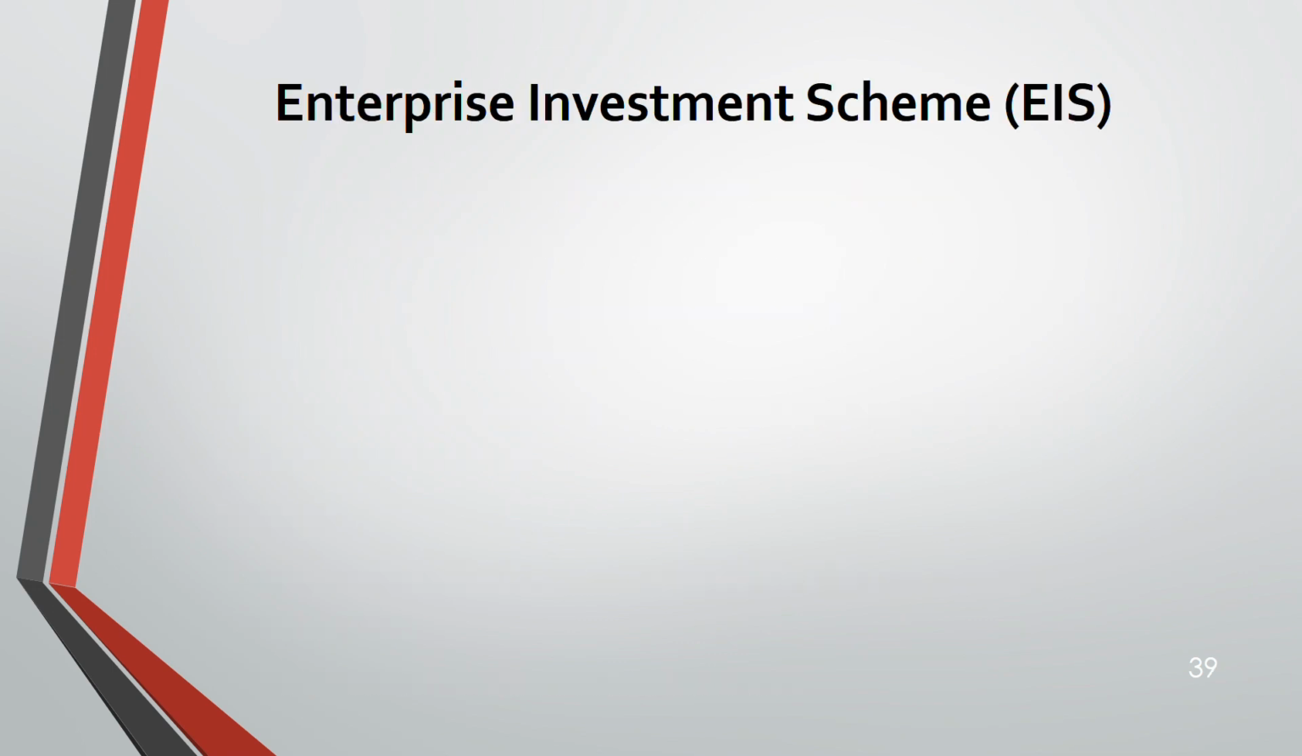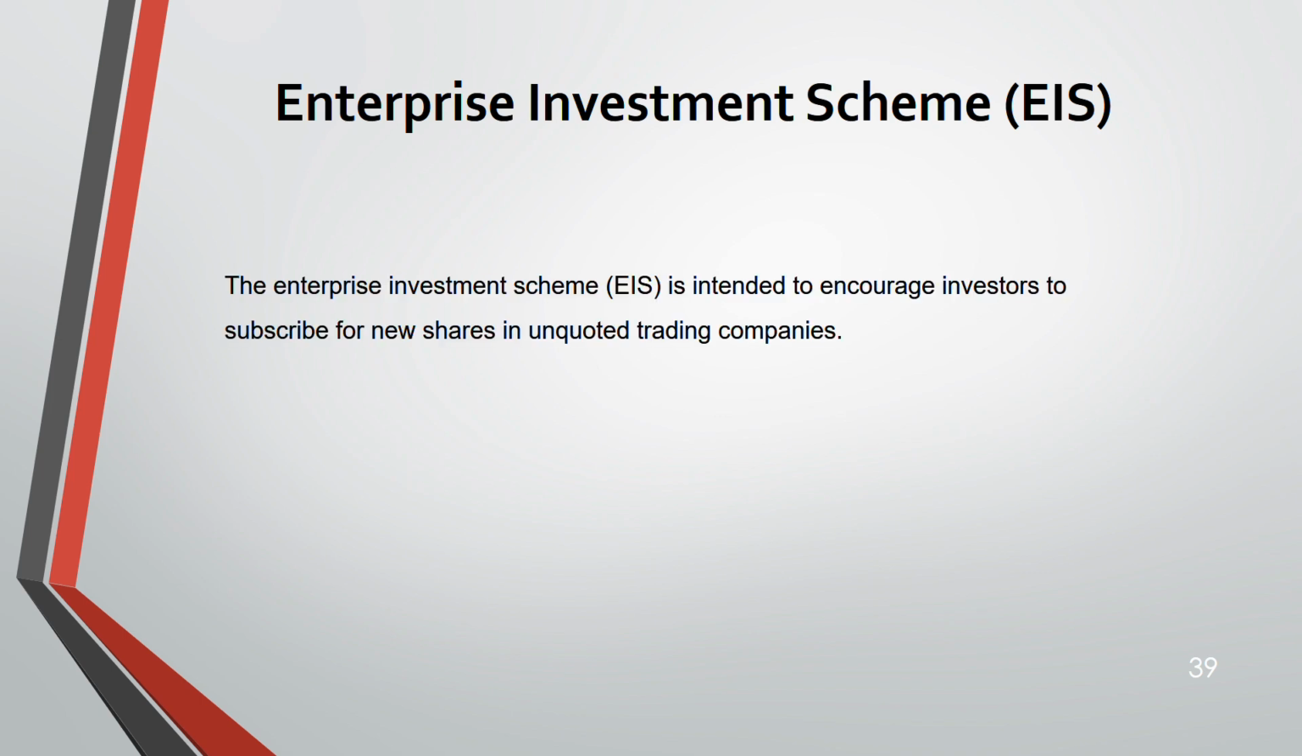Now we are moving on to the next very important topic from the point of ATX. The Enterprise Investment Scheme, very famously known as EIS. How does this scheme work? What does it do? What are the features? What are the advantages and disadvantages? We'll see. Now, this scheme encourages the investor to subscribe for new shares in an unquoted trading company. Please mark the words. It has to be new shares, it has to be a trading company, but an unquoted trading company, not quoted.